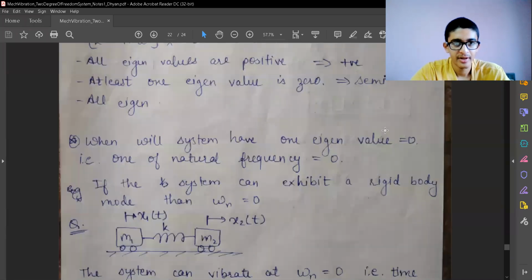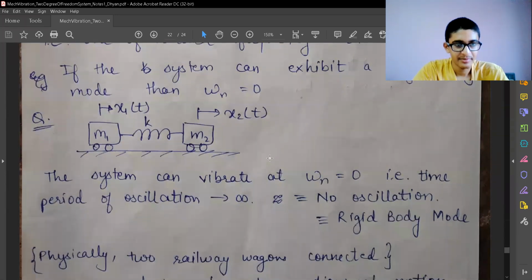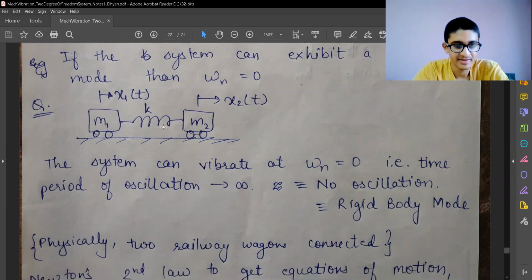So now let's look at another question which is very interesting. Let us be given such a system where there are no fixed constraints anywhere, and there is only one stiffness or spring which is given. So we can intuitively also see that the system will vibrate at a natural frequency equal to 0. That means it is not going to vibrate.